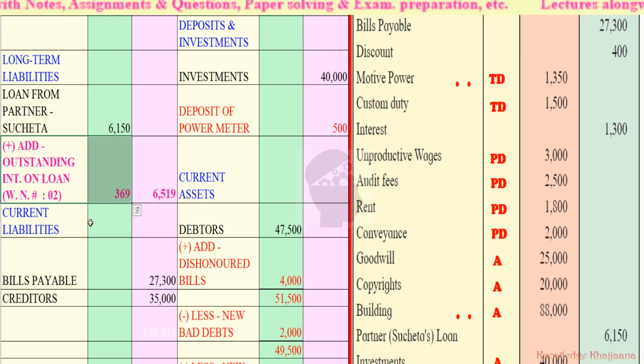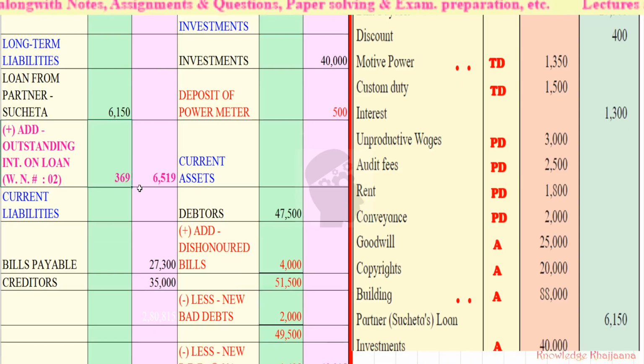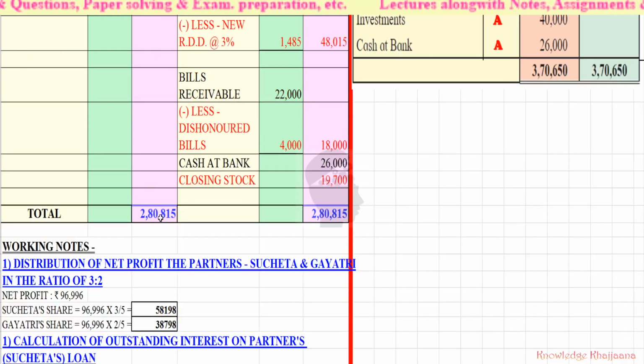Okay, so both the entries of this outstanding interest on loan we have done. So it is giving the same total. Okay, it is nullifying and giving the same total of the balance sheet.